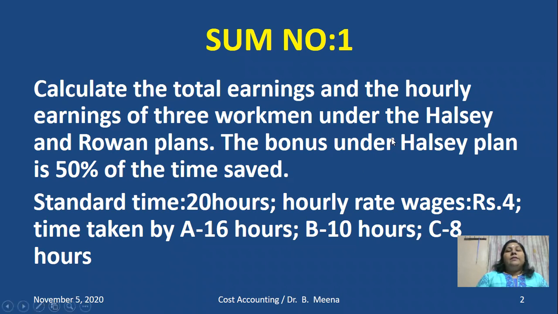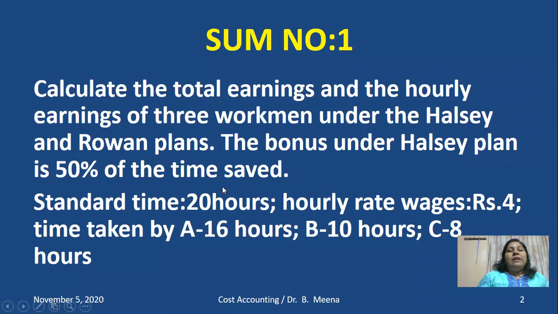Calculate the total earnings and the hourly earnings of three workmen under the Halsey and Rowan plans. So there are two questions. First of all, we need to calculate the total earnings, as well as the rate per hour, the earnings per hour, for all the three workmen, both under Halsey as well as Rowan. That was the question. The bonus under Halsey plan is 50% of the time saved.